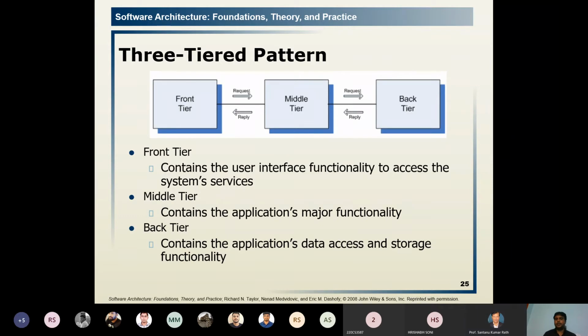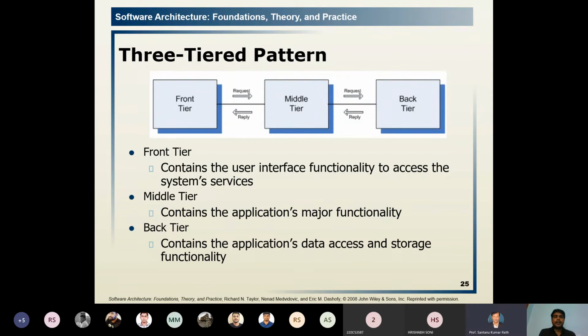The front tier contains the user interface functionality to access the system's service. The middle tier contains the application's major functionality that can process, and the back tier we are just connecting for the storage. Just think we are connecting to the database storage. That is our receiver that is providing the response to us.